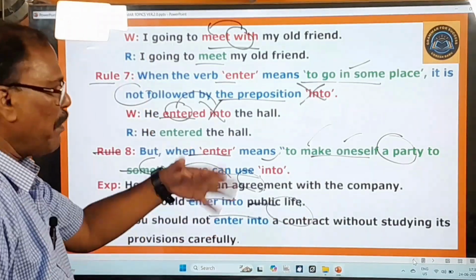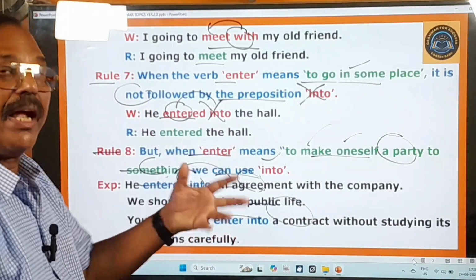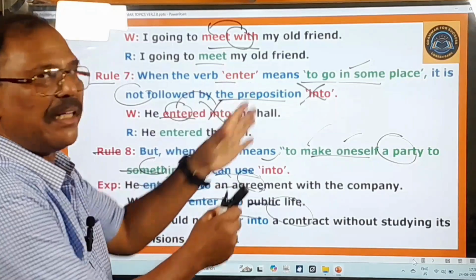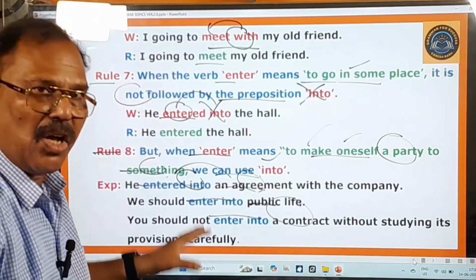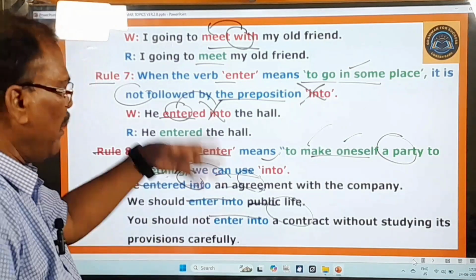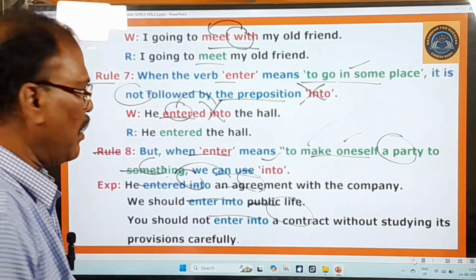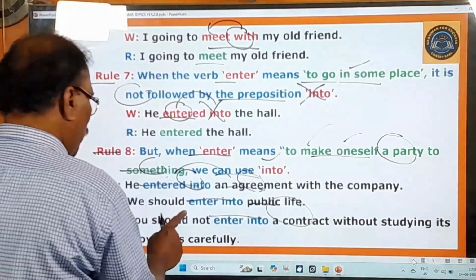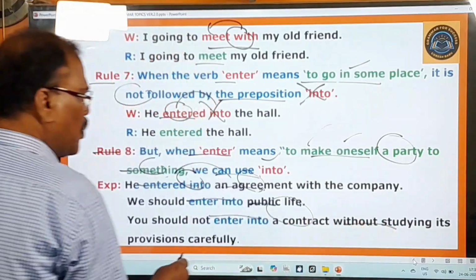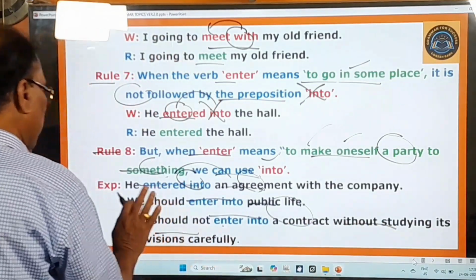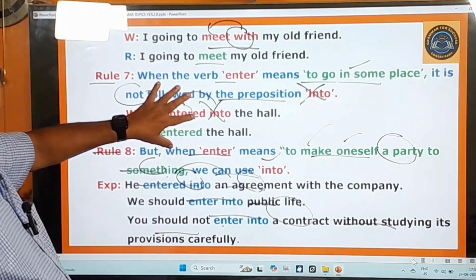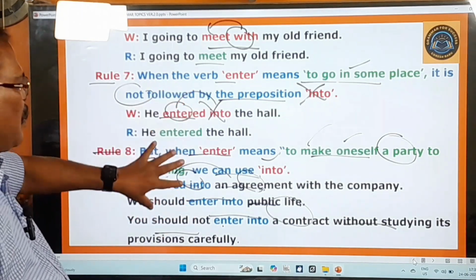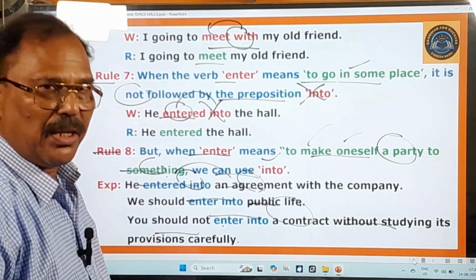When agreements and public life contracts are entered into, we say 'enter into'; if it is a place, we say only 'enter'. Please keep these two things in your mind. The examiner might confuse you by giving any one of these in the examination. You should not enter into a contract without studying its provisions carefully. Whatever it is, this is all about 'enter into', and this is only about 'enter'. Keep these two rules in your mind, and now you move on to other rules.